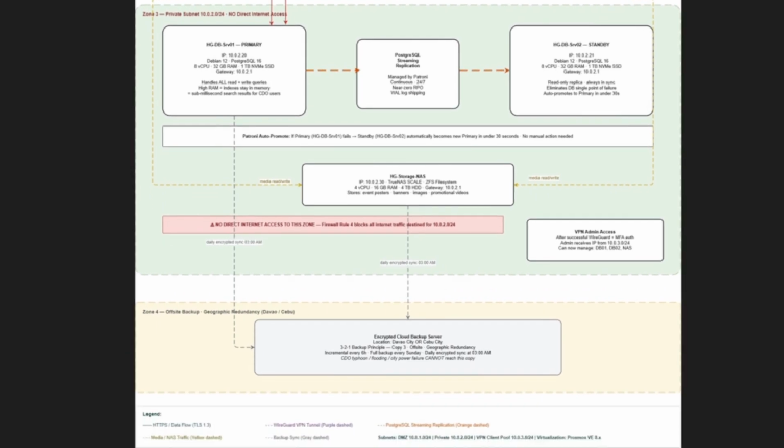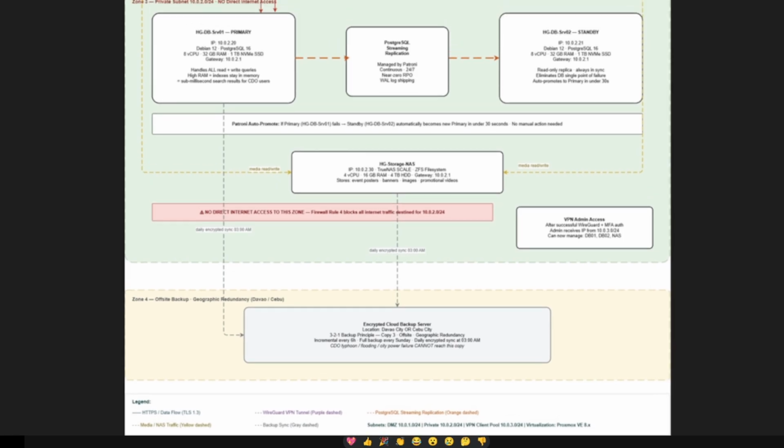Lastly, we have Zone 4, and it is our offsite backup system located in Davao and Cebu. This follows the 3-2-1 backup principle: 3 copies of data, 2 different storage types, and 1 offsite backup. All backups are encrypted and synced daily, ensuring protection against disasters like typhoons, fire, or power outages.